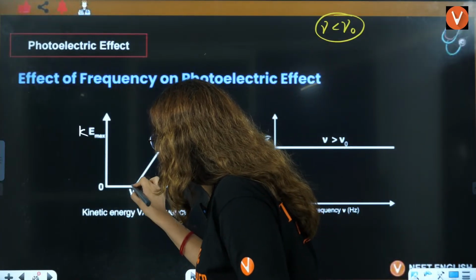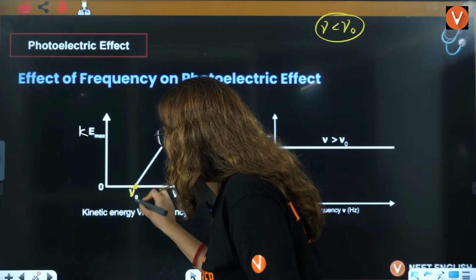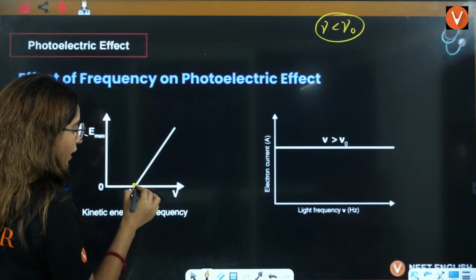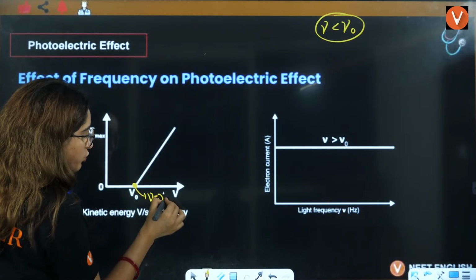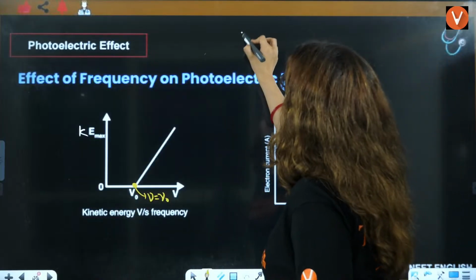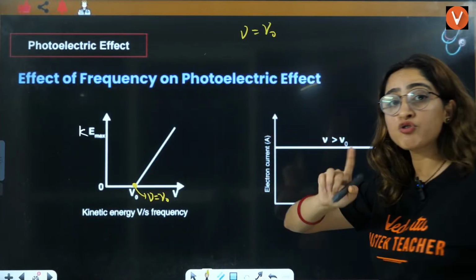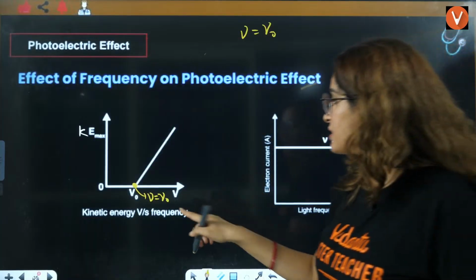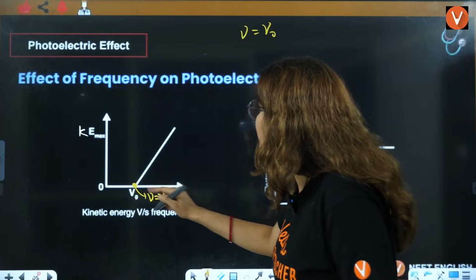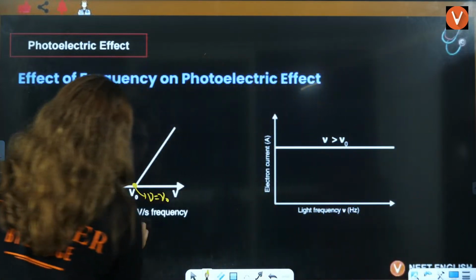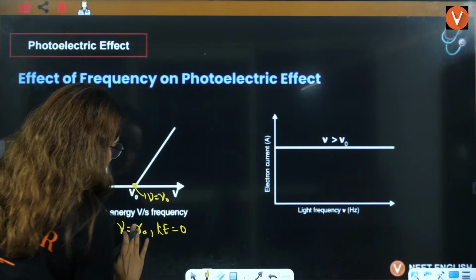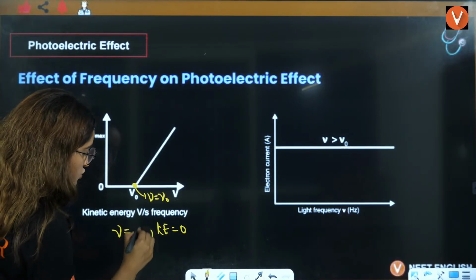Once you reach this particular point where mu is equal to mu naught, I'll write it here also. At this point, mu is equal to mu naught. We know that there will be electron ejection, but there will be zero kinetic energy. So that's why it is zero on kinetic energy. When mu is equal to mu naught, kinetic energy is equal to zero.